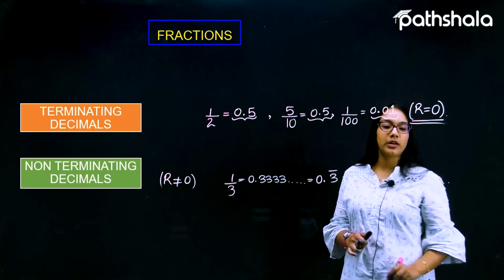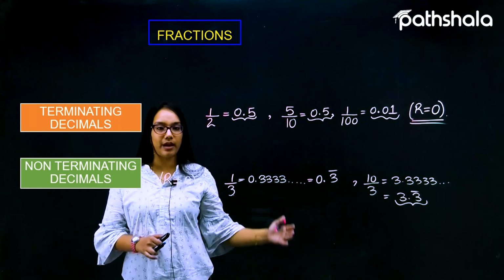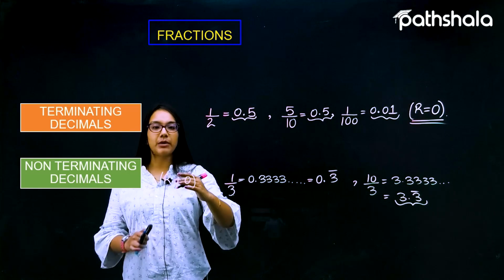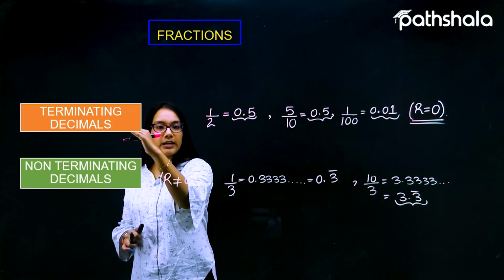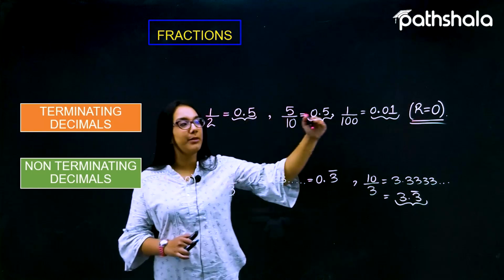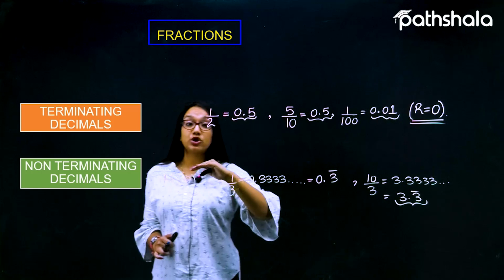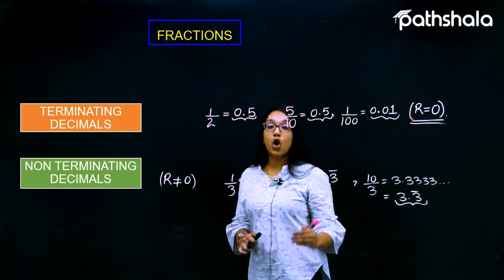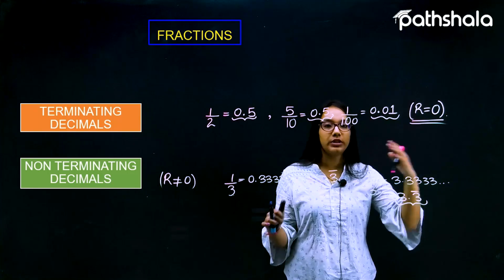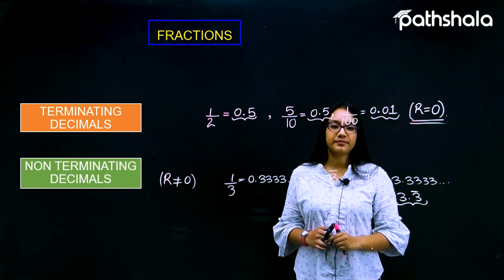Such a decimal expression is called a non-terminating decimal. I hope both of these definitions are clear to you: fractions can be converted into a terminating decimal and a non-terminating decimal. A terminating decimal is the one in which the remainder is equal to 0, and a non-terminating decimal is the one in which the remainder is non-zero. So this is all about converting fractions into terminating decimals and non-terminating decimals.